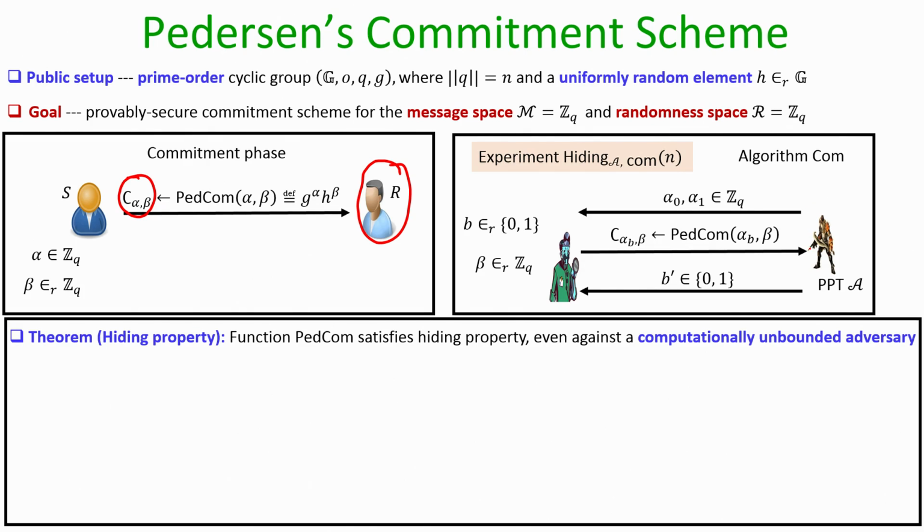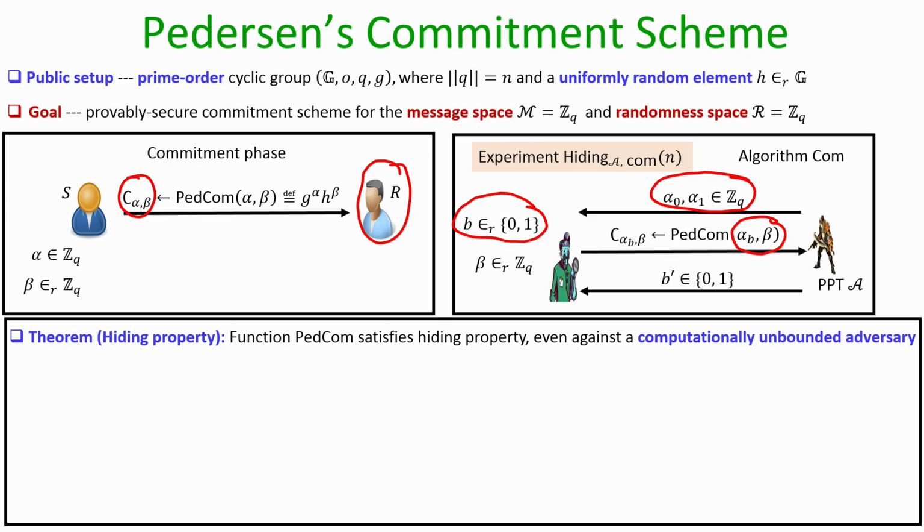here is how the hiding experiment will look. The adversary might submit a pair of messages, say alpha 0, alpha 1, and the challenger would have randomly picked one of those two messages for committing. To commit, it picks a uniform randomness beta and computes the Pedersen commitment of the message alpha sub b with randomness beta, and the goal of the adversary is to find out whether it is seeing a commitment of alpha 0 or a commitment of alpha 1.